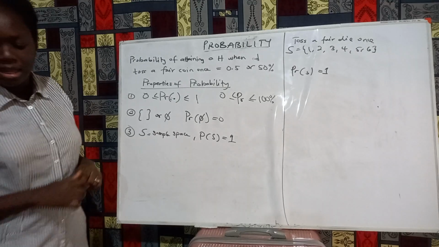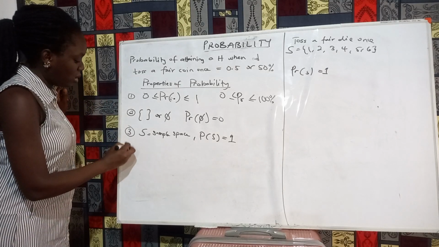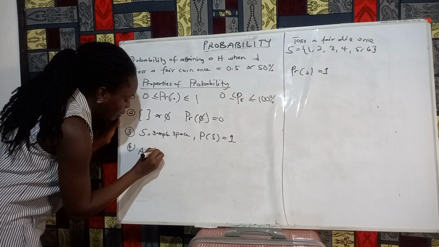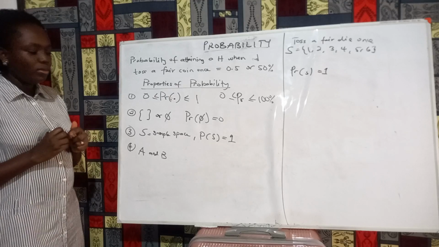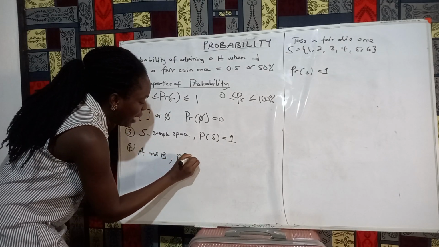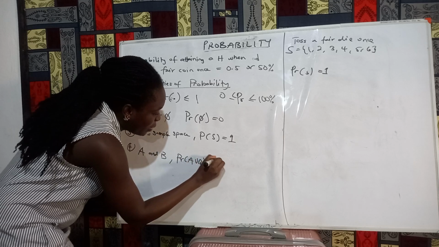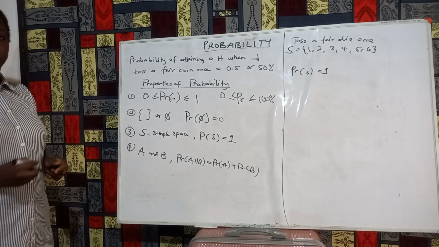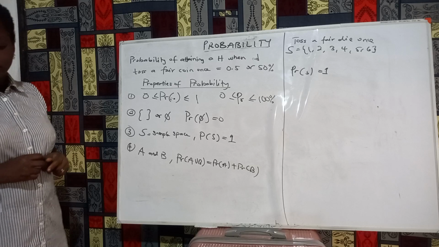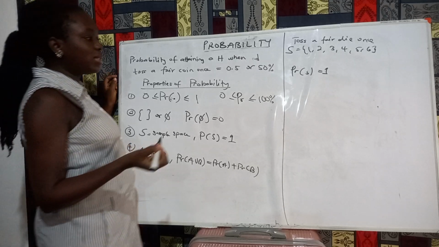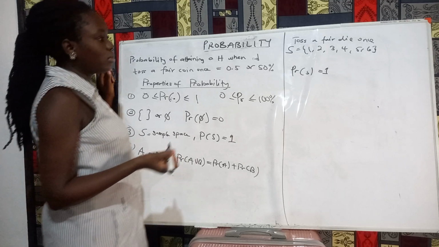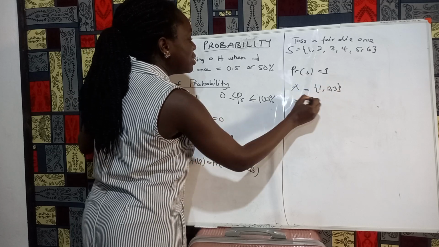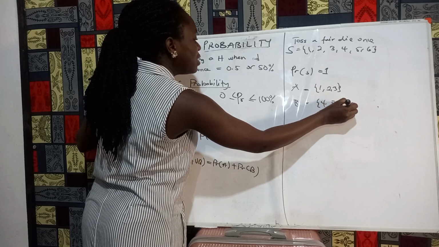The fourth property states that given two events or two sets, A and B, then the probability of A union B is equal to the probability of A plus the probability of B. So if you have two sets, set A and set B, set A has elements 1, 2, 3, and set B has elements 4, 5, and 6.